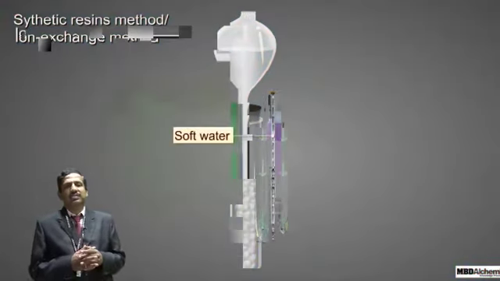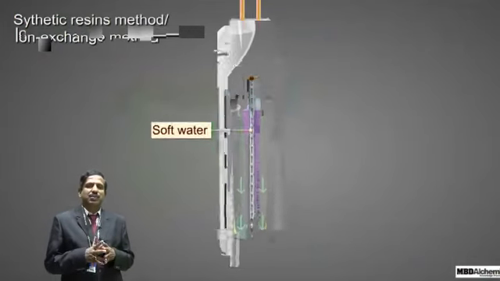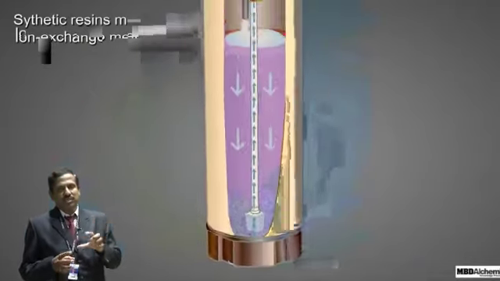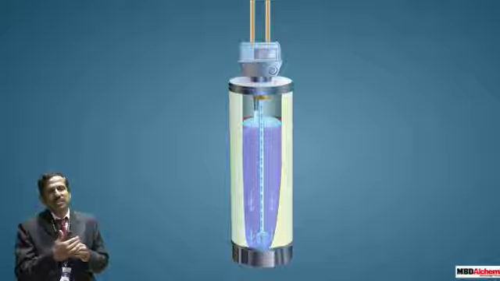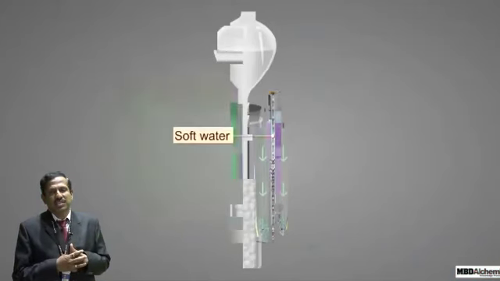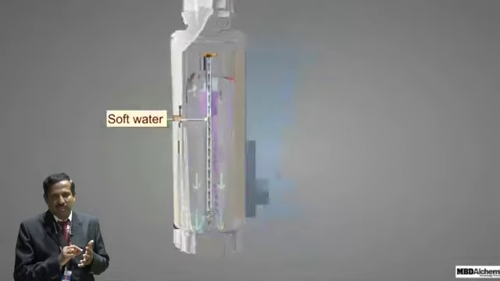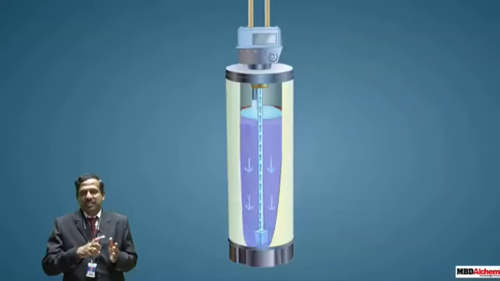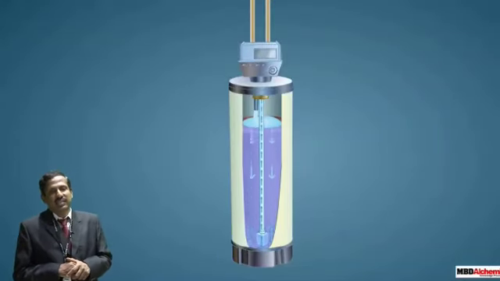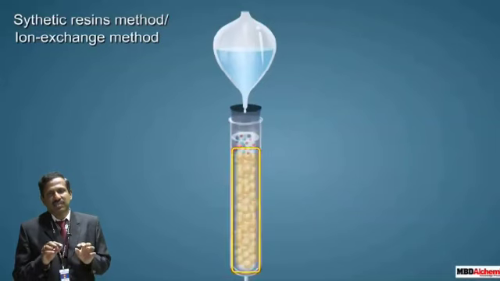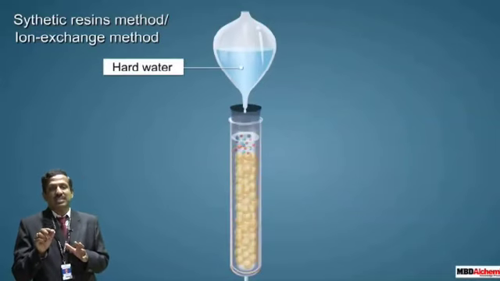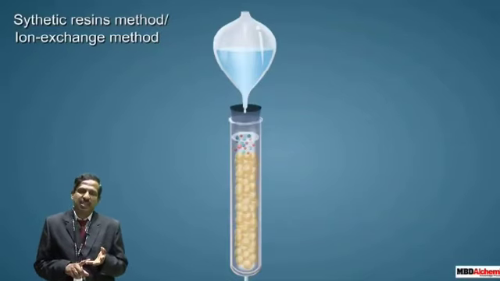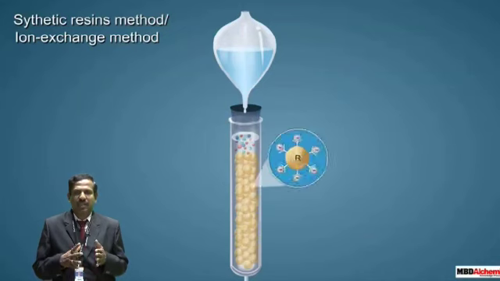Cation exchanger is nothing but resins having H plus ions for the combination with the cations present in the hard water. When it goes to the cation exchanger, all the H plus ions are replaced by the calcium and magnesium ions present in the hard water, and the water that comes from the cation exchanger is acidic water, and this acidic water is passed into the anion exchanger where it is treated with R-OH twice, that is basic ions that are replaced by your chloride, sulfate ions, and whatever water you get, it is free of the anions.